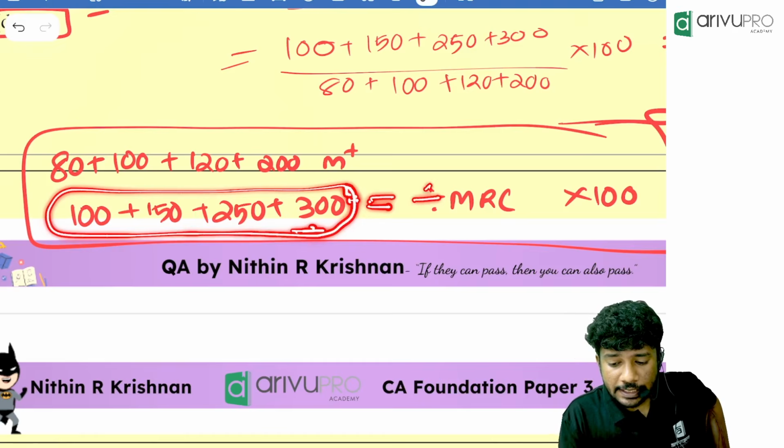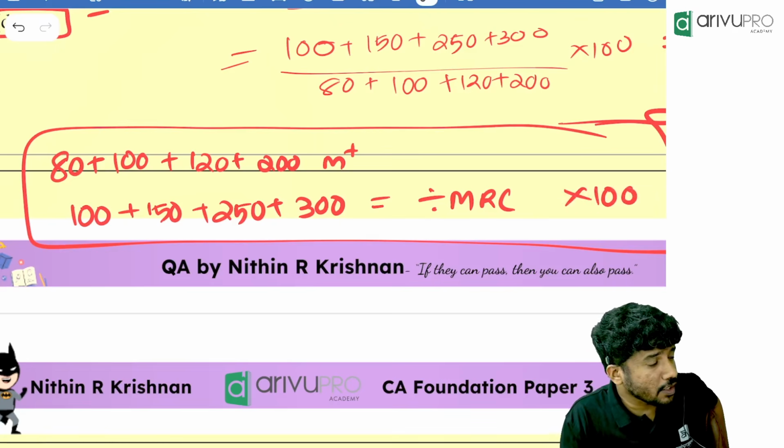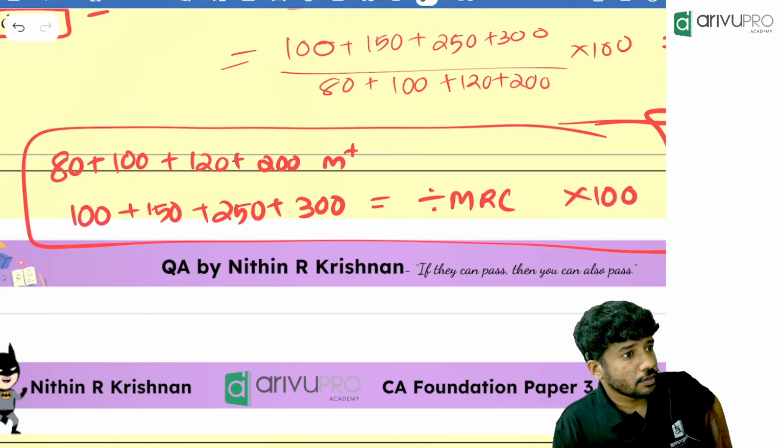Then click divide. Then click MRC. Divide, click MRC. Then equal to, then multiply it with 100. Even if you don't put equal to also, you will get the correct answer because you are multiplying with 100. How much are you getting now? Hmm, 625. Where are you going wrong?